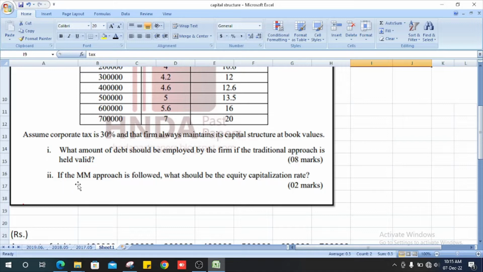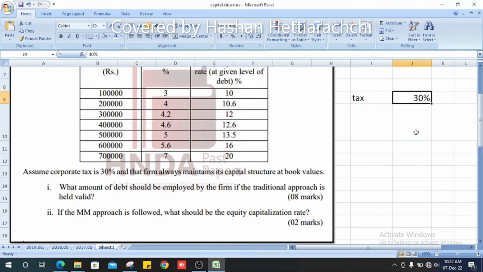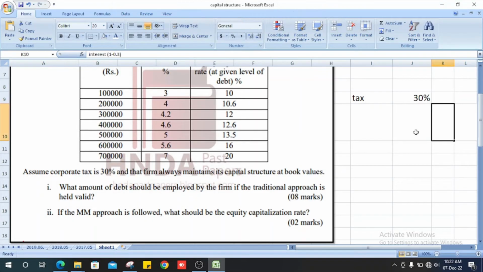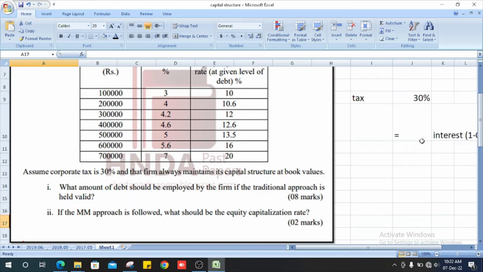Next they ask, if the approach is followed, what should be the EBIT capitalization rate. That's the optimal capital. Tax 30% is equal to 0.3. Let's solve the question.